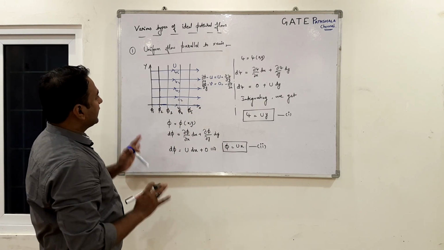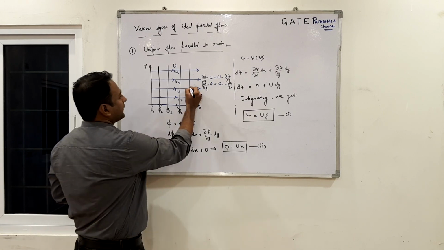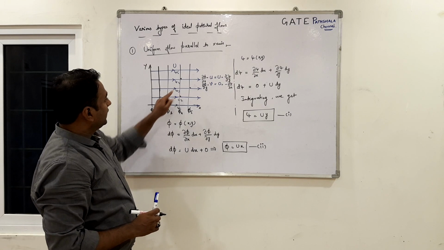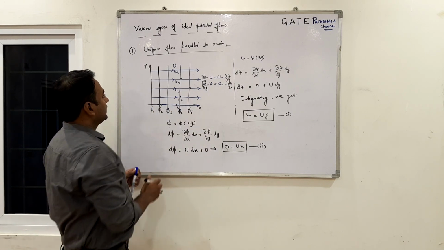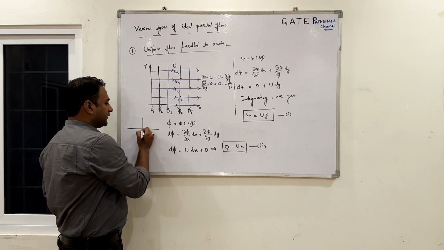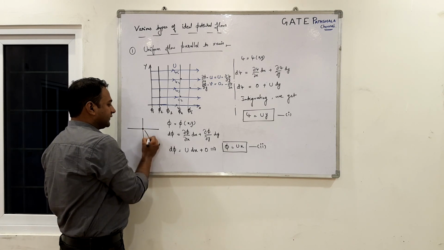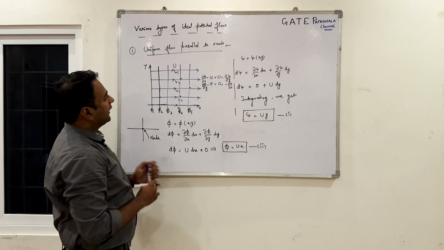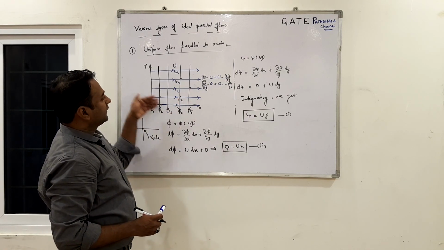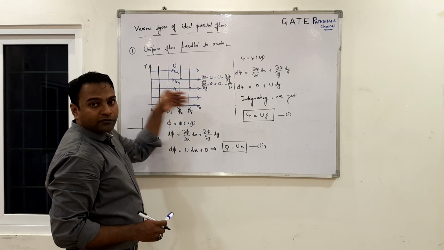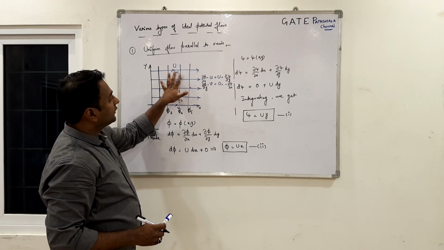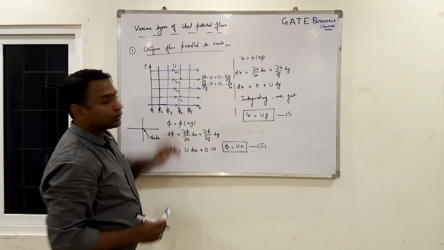So working like this, we can find that every intersection of these lines is called a node. At every node we have two intersecting lines. The family of streamlines and the family of equipotential lines intersect each other orthogonally.